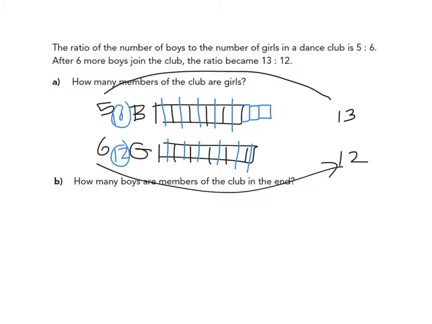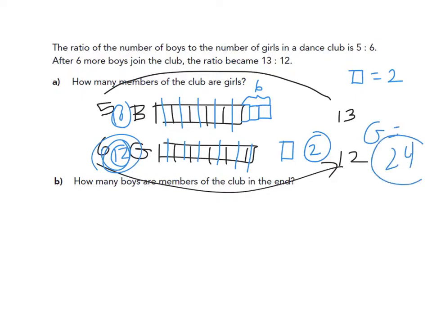So let's see what they say. How many members joined the club? Well, these 3 extra pieces that grew are a total of 6 things. So that means each of these small pieces has to be 2. So how many members are girls? Well, if each of these small pieces is 2, and this is 12 small pieces, the number of girls must be 24.